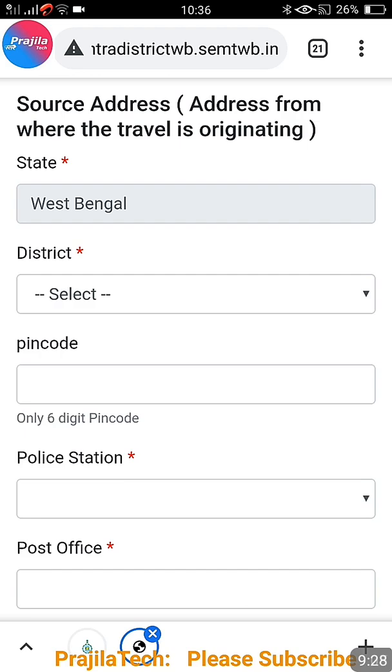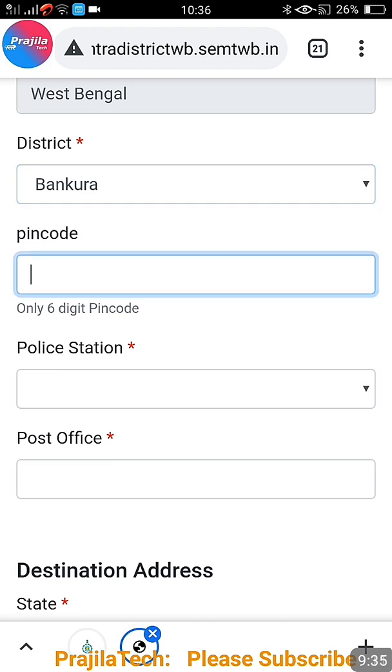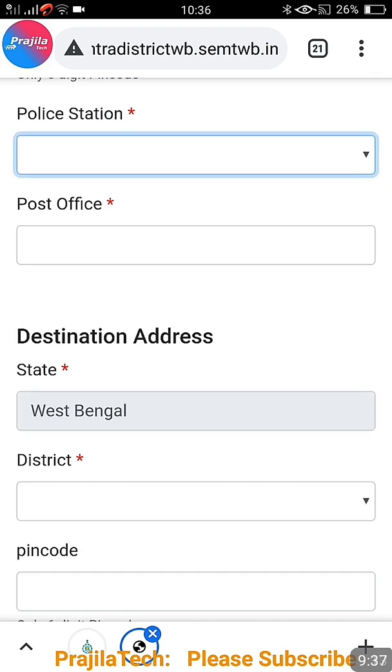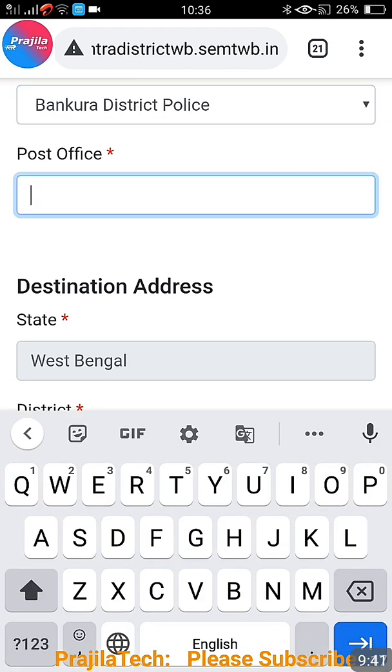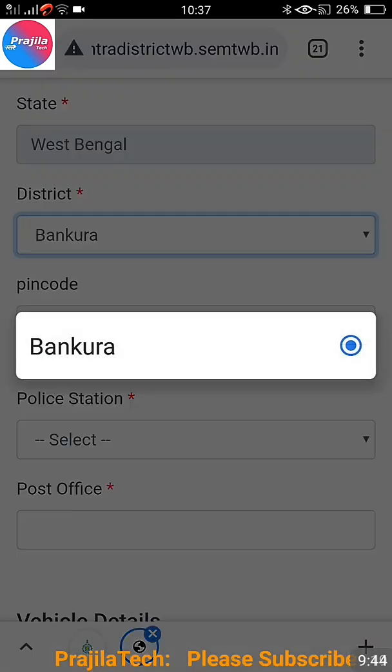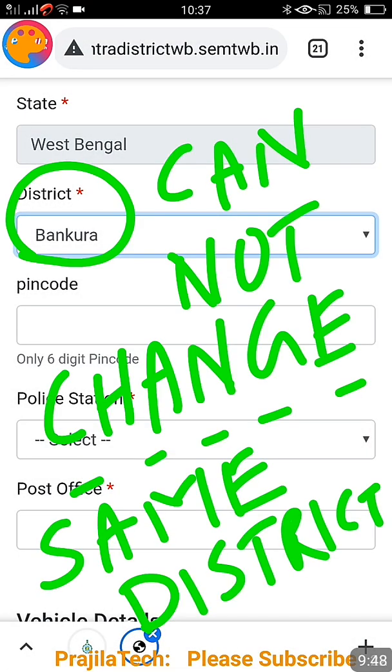And after that, the source address, from where you are going to start your travel, which district. State will be West Bengal by default. And you have to select the pin code and police station. If the police station is not coming, go back and change the district, then the police station will work. Okay, so after that select your pin code, all these things.